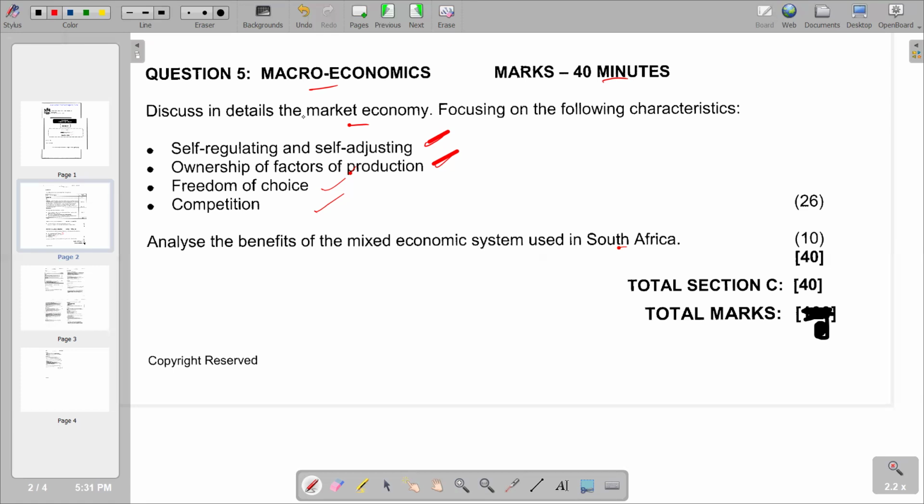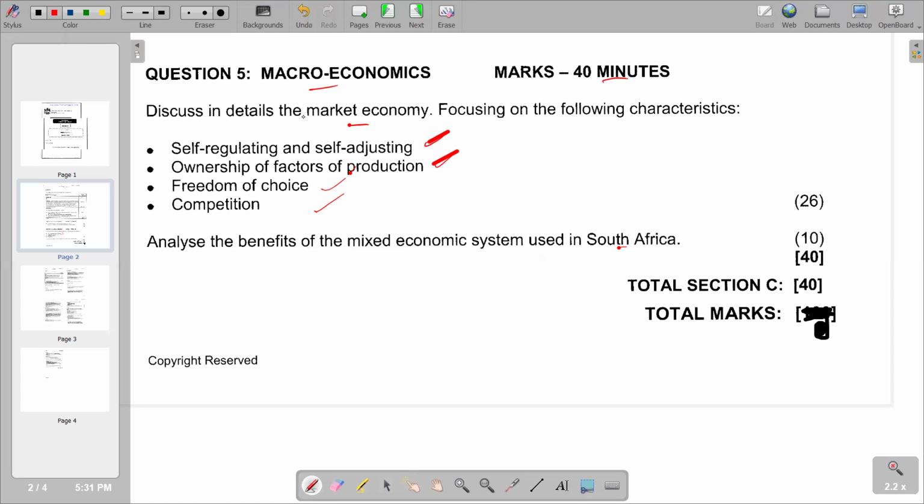And we take note that we do not have to repeat what is in the question in the introduction. Also, what you are supposed to say in the main body is not supposed to be seen again in the introduction. So those are some of the tips in terms of how to come up with your introduction.